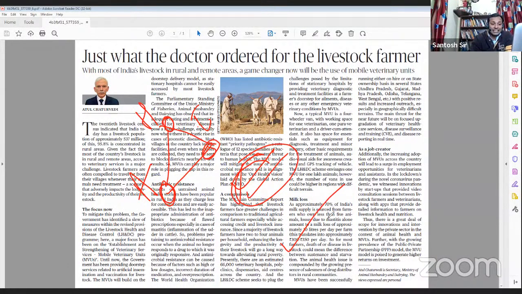It has given one data point here, which can be used in answer writing. I'll show how it can be used. Overall, the editorial ends by saying that veterinary services can also help in the creation of new jobs in rural areas. We all know the job crisis India is facing, particularly in rural areas.